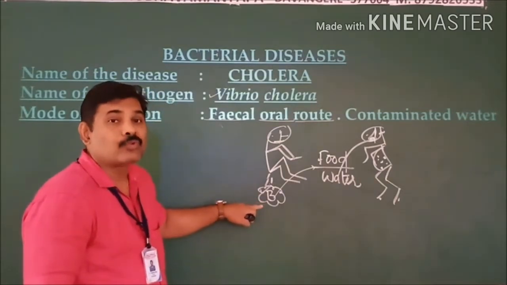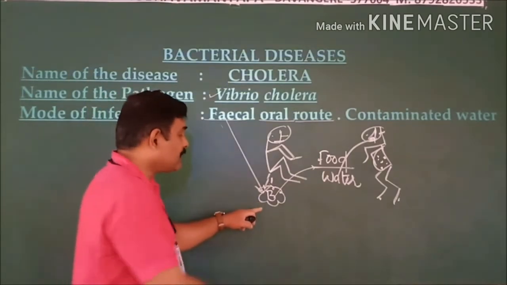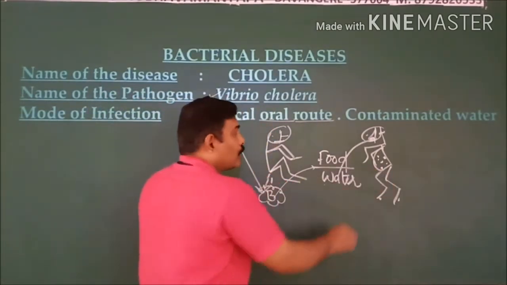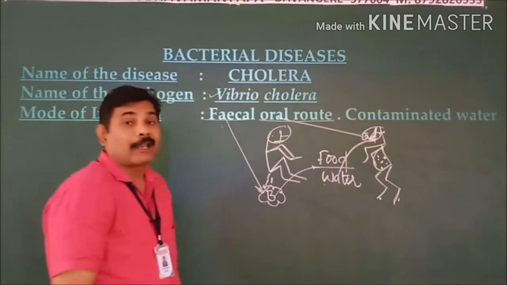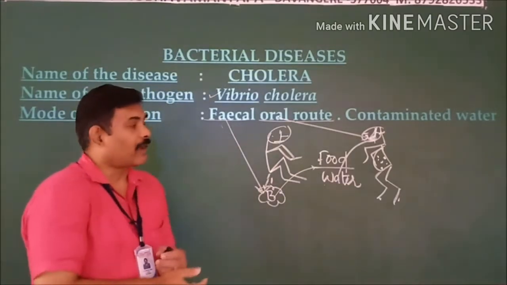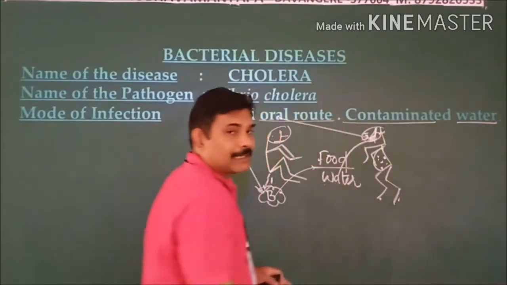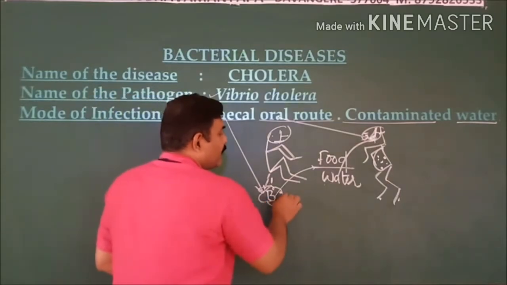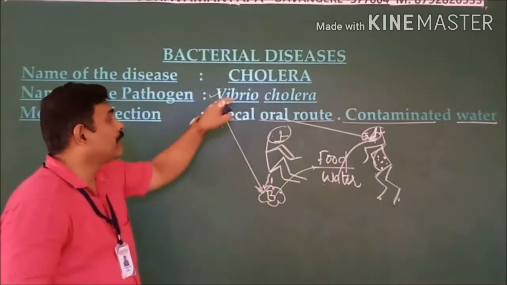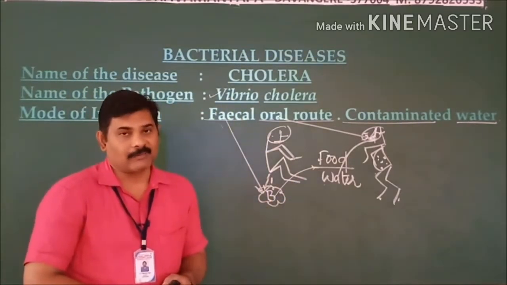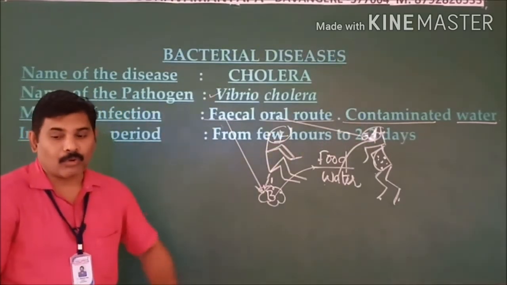Stool is known as fecal matter, in which the pathogen is present. This gets transmitted into the healthy person through his mouth, so it is known as the fecal oral route, the mode of transmission. Along with that, contaminated water. If water contaminated with this bacteria is consumed by a healthy person, then the disease causing bacteria, that is Vibrio cholerae, infects the healthy person. This is the mode of transmission.